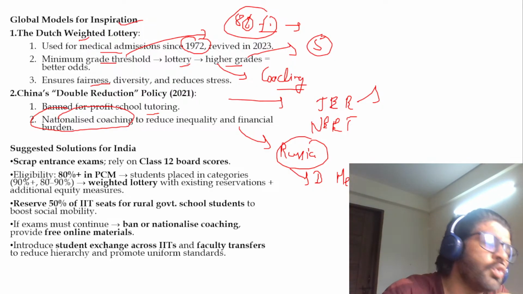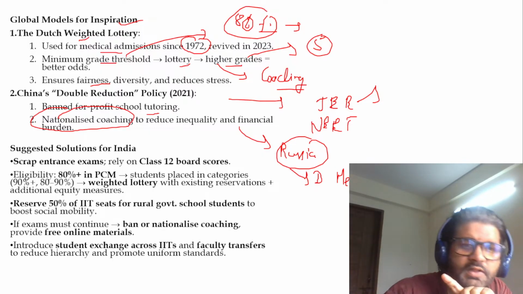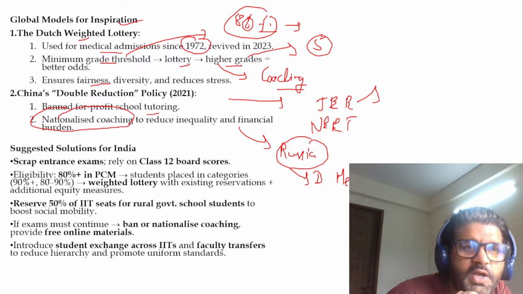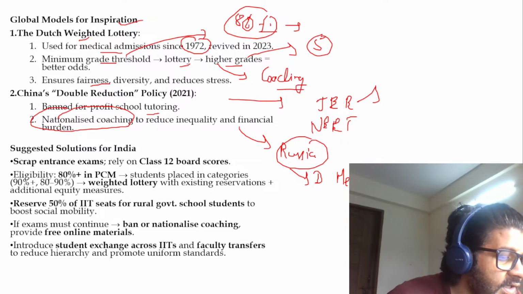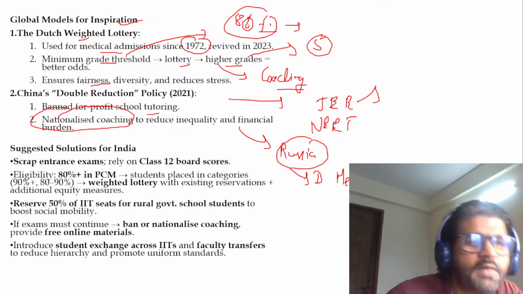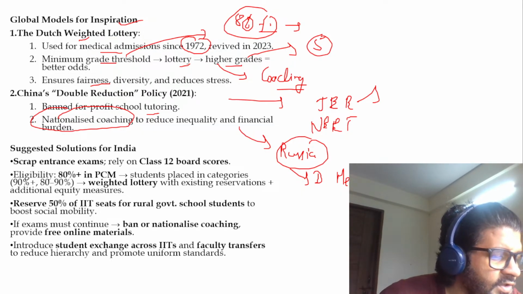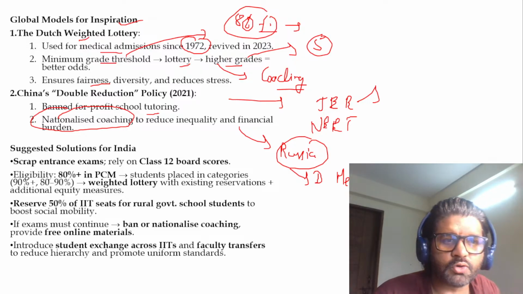So this nationalized coaching can also take care of this whole structure which Shubham is talking about, the wealthy institution system. So hope you understood China's double reduction policy and the Dutch weighted lottery. Shubham, Anandu, Hannah, Mamta, Madhubala, and other people, are you understanding what this article is talking about? What is the solution? Let's say it's very difficult to reduce coaching altogether, so one solution is government providing coaching. Government anyway is taking so much in taxes. What is their work, bro? Just taking taxes and putting it in their pocket. They have to do something about it, right?